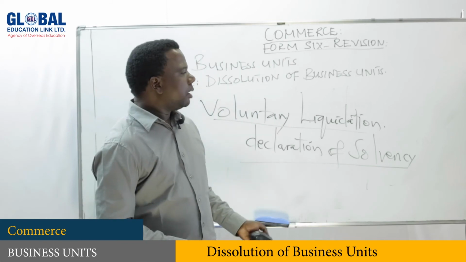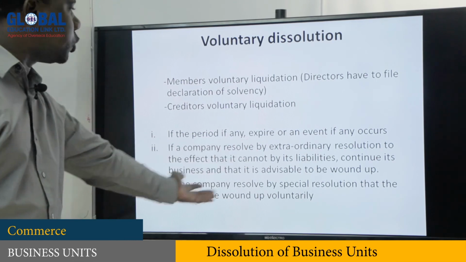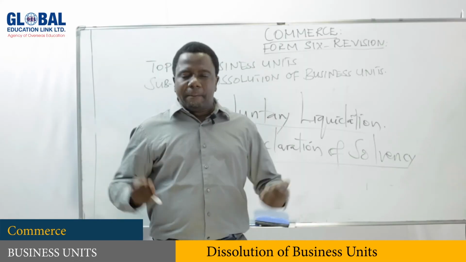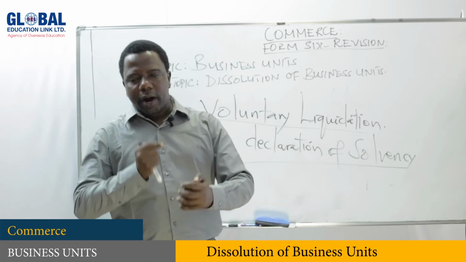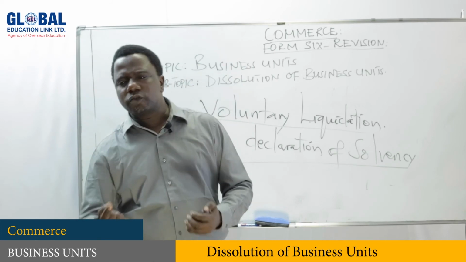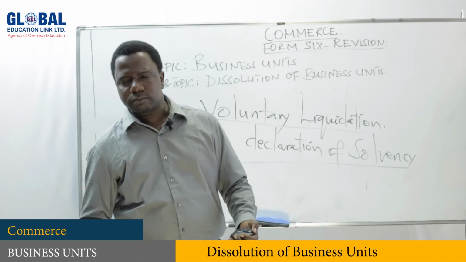They see the company is just accumulating liabilities and therefore may decide to wind up the business. Number three is if the company resolved by special resolution that the company be wound up voluntarily. Sometimes members may see the way the business is performing. The business is not making profits. The business has been making losses.